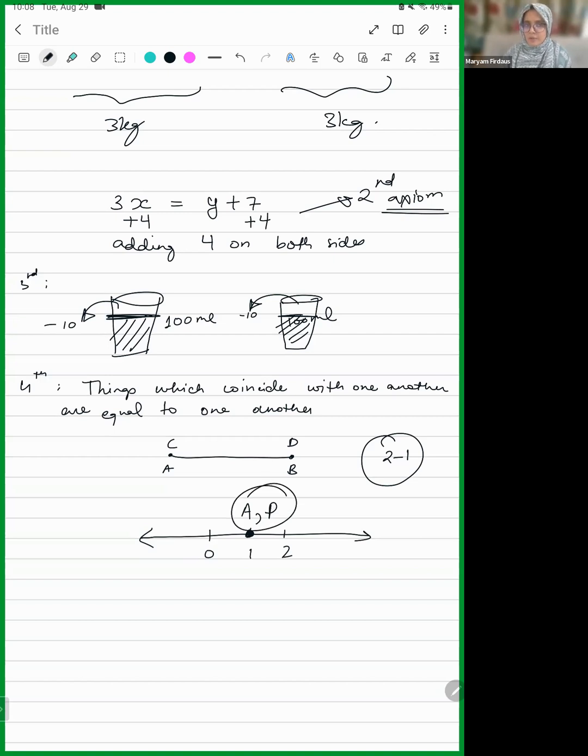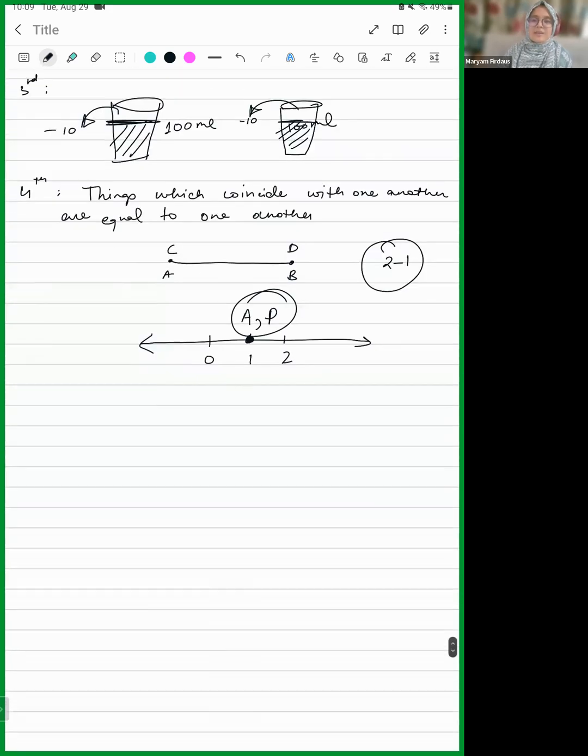Or do they have a different point? Their point is the same. So that is why we say that everything is equal to itself. Things which coincide with one another are equal to one another. These are just very basic things. It's not like something difficult or anything. It's just the language that you have to understand.